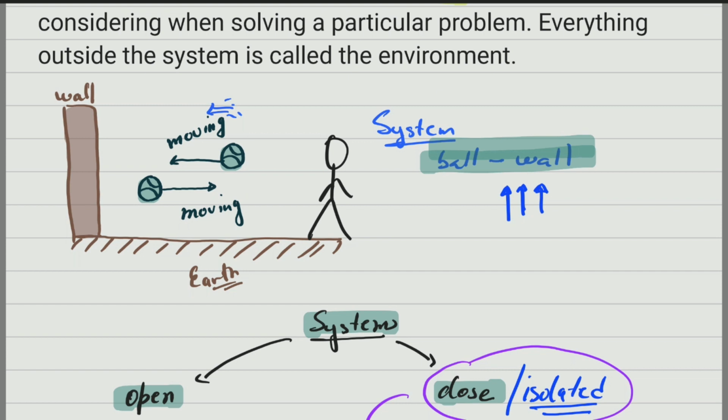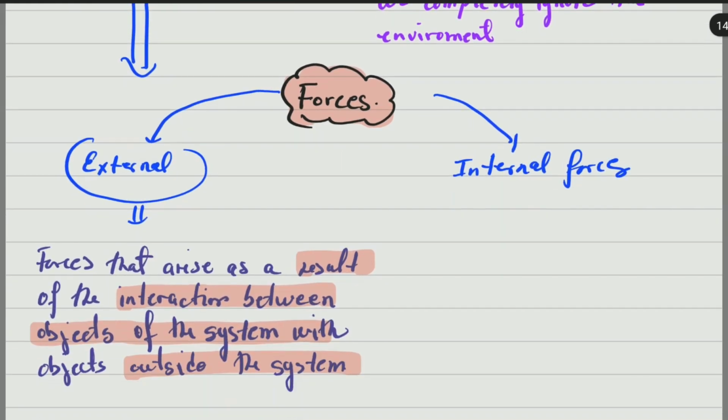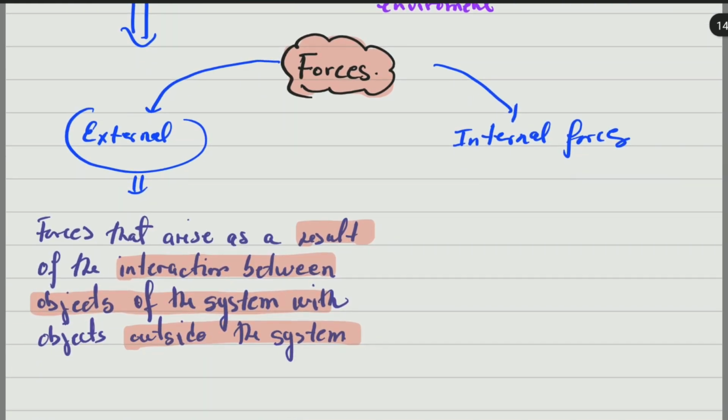In this example, the force of gravity would be an external force, because the system we mentioned, I'm going to highlight it again here, was the wall and the ball. So everything outside that is external. The force of gravity will be an external force in this system. You cannot learn that gravitational force is always going to be an external force, because it depends on the system.